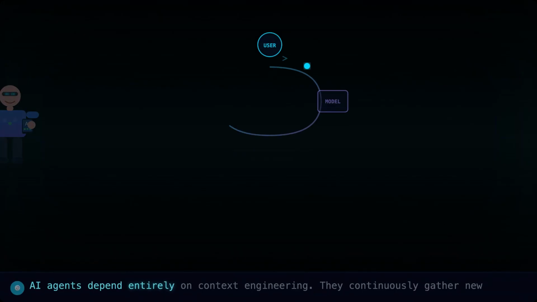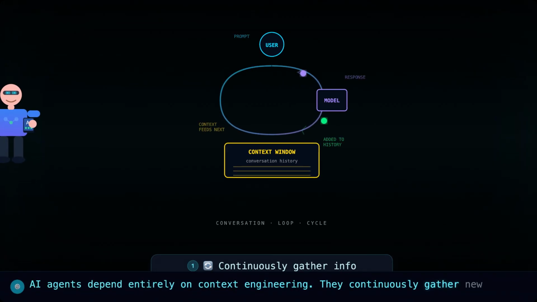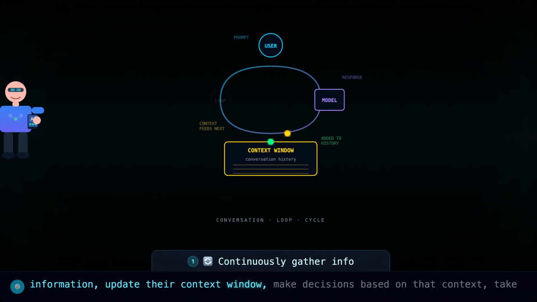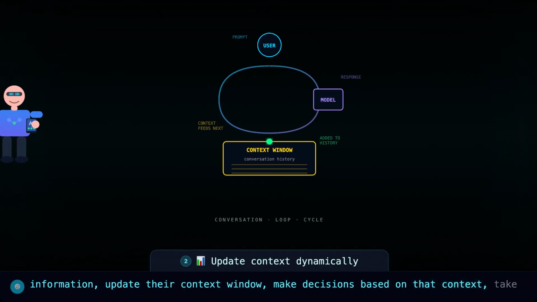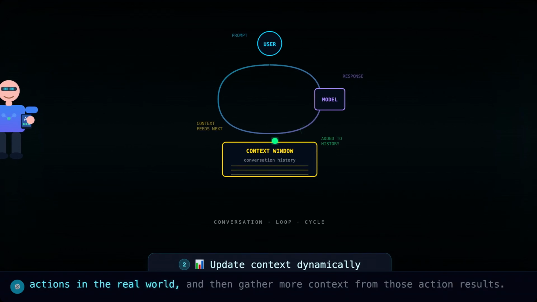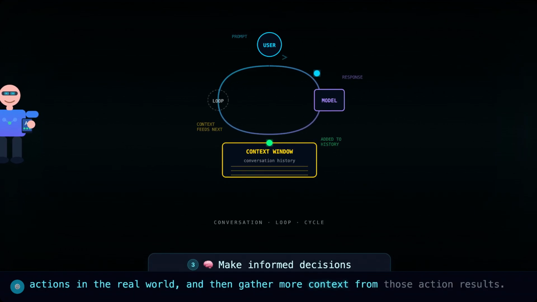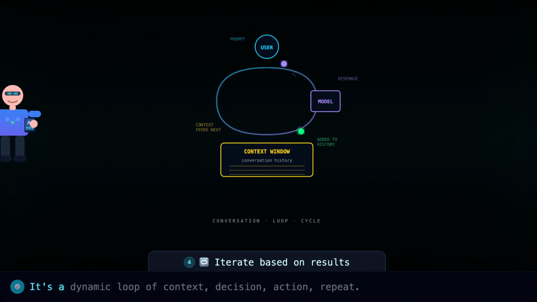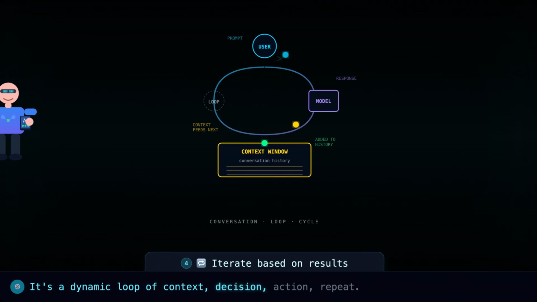AI agents depend entirely on context engineering. They continuously gather new information, update their context window, make decisions based on that context, take actions in the real world, and then gather more context from those action results. It's a dynamic loop of context, decision, action, repeat.